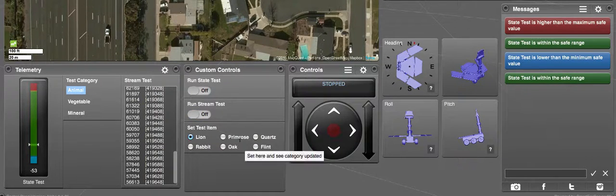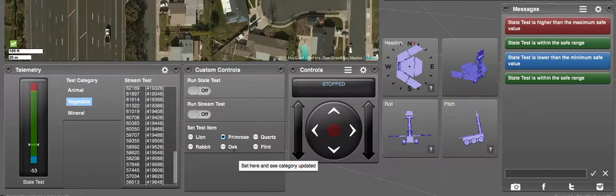And then our other test was just showing that first of all, when we click one of the test items, it updates the radio button, and then also the category is calculated and displayed in this telemetry only group over here. If we click on flint, then it says that's category mineral, and when we click on rabbit, we get category animal.